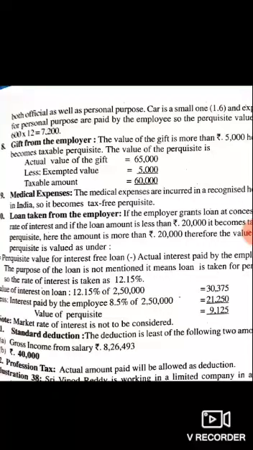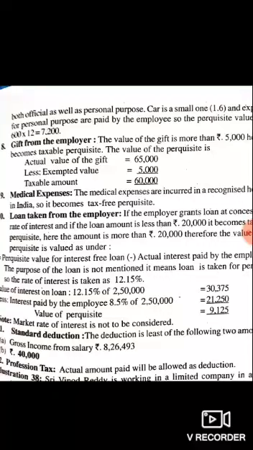The purpose of the loan is not mentioned, which means the loan is taken for personal purposes. So the rate of interest is 12.15%. The value of interest on the loan is 12.15% of 2,50,000, that is 30,375, less interest paid by the employee at the rate of 8.5% of 2,50,000, that is 21,250. The value of the taxable perquisite is